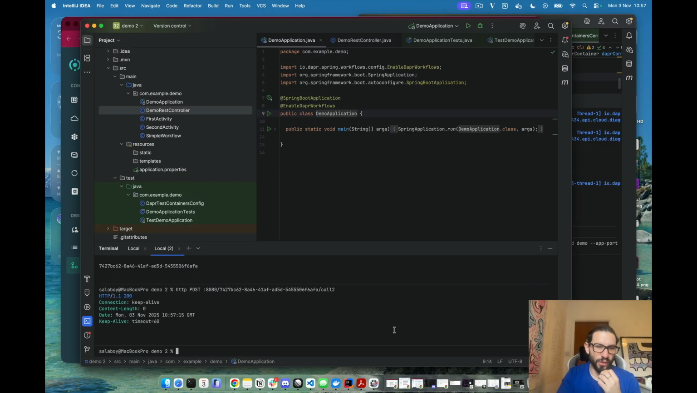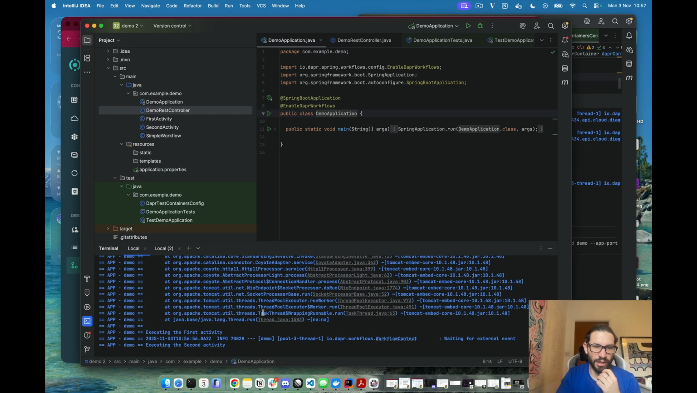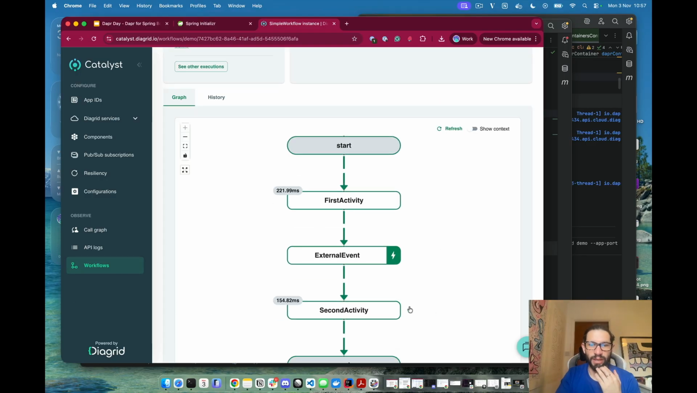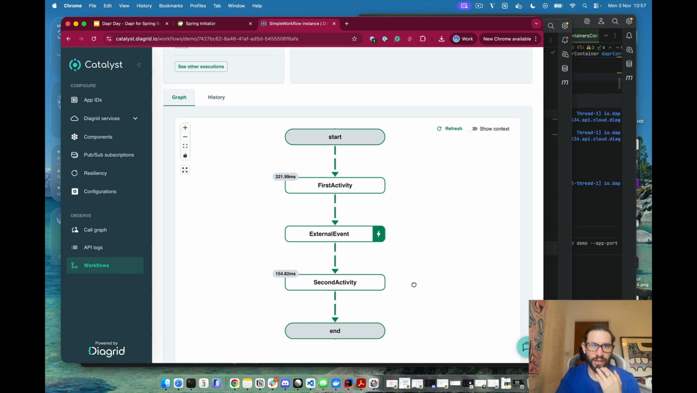So let's call the APIs, and we can also check here the logs coming from the server, in this case, that now executed the second activity. Right. Okay, perfect. So external event, second activity. Great. And that's pretty much showing how easy it is to run against a different Dapr execution server. In this case, Catalyst is supporting our application as a managed service.